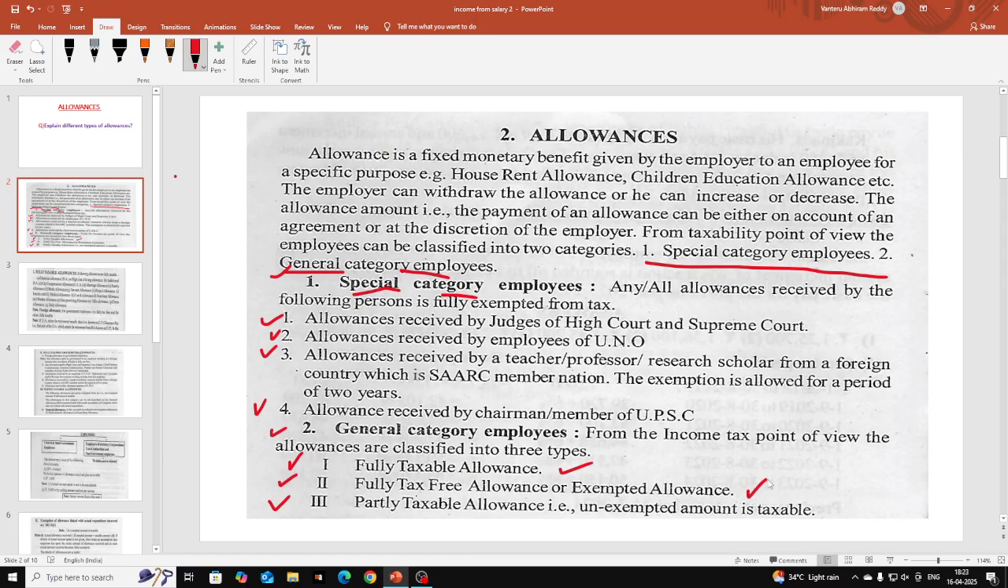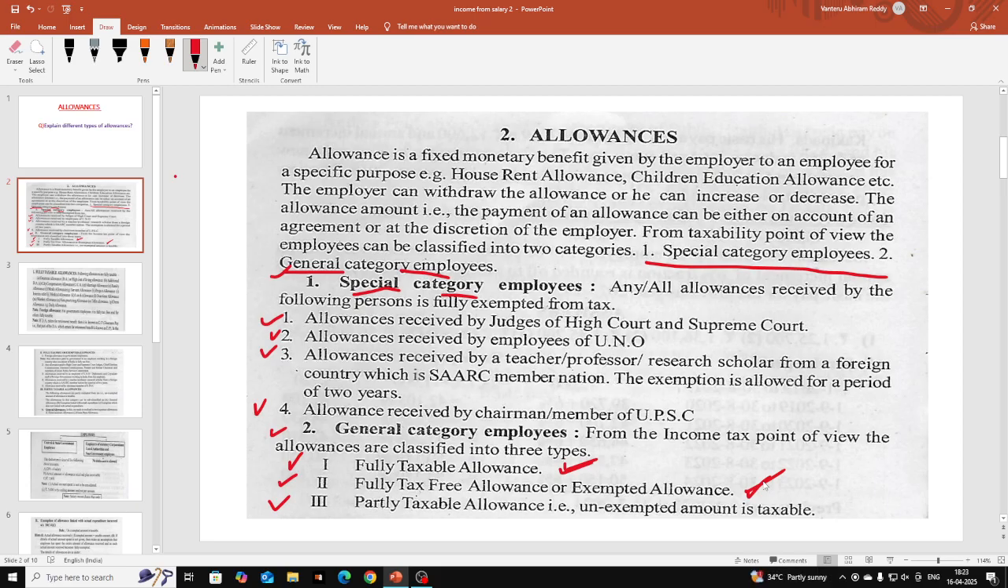For fully tax free allowance, I will give the list of fully taxable as well as fully tax free allowances. If he receives a fully tax free allowance, then don't write it under allowances because it is exempted, no tax on that. We will know the list of those allowances also.